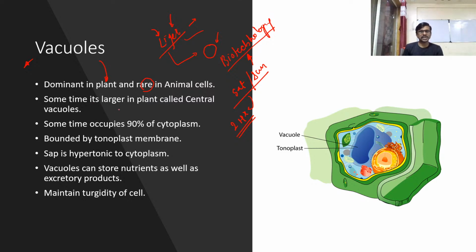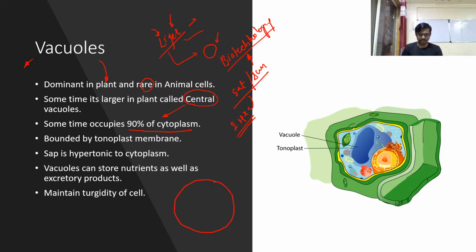So they may be larger or smaller depending upon the requirement of the plant cell. If they are larger in a plant cell, at that time we call it a central vacuole. Sometimes they occupy 90% of the cytoplasm. That means the central vacuole can occupy 90% of the cytoplasm. In that condition, what happens?